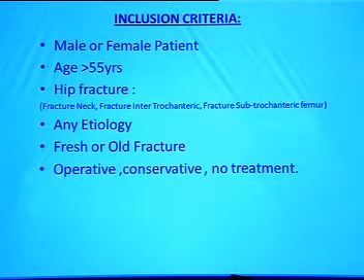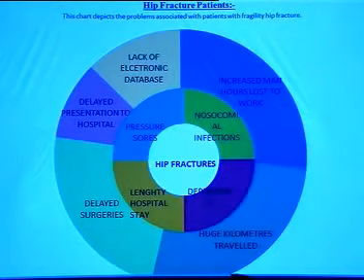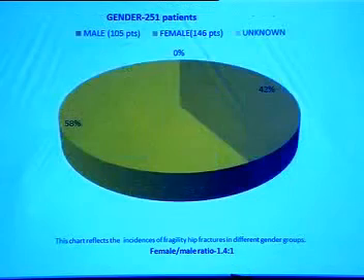Inclusion criteria: male and female patients, age more than 55 years, hip fractures, fracture neck, intertrochanteric or subtrochanteric fractures, any etiology, fresh or old fractures, operative, conservative, or no treatment. The problems with hip fracture patients are, patient-related: delayed presentation to the hospital, delayed surgeries, huge kilometers traveled, and man-hours lost to work; and hospital-related: pressure sores, lengthy hospital stay, dependency, and nosocomial infections.